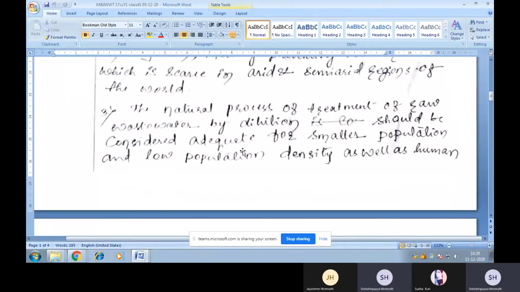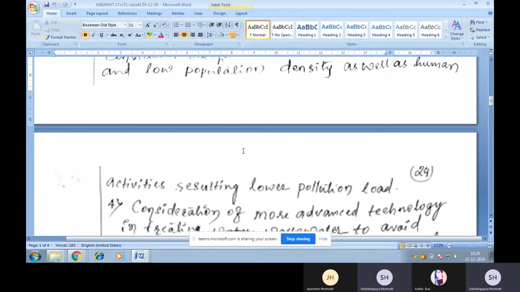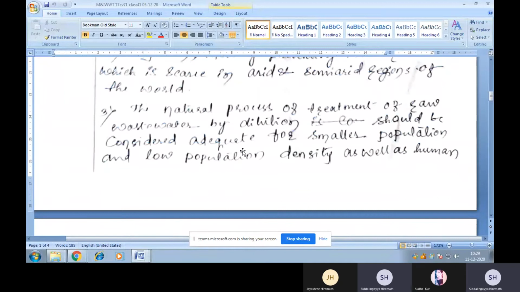Okay. Third principle, the natural process of treatment of raw wastewater by dilution should be considered adequate for smaller population and low population density, as well as human activities resulting in lower pollution load. So this is another principle I can say. Understood?